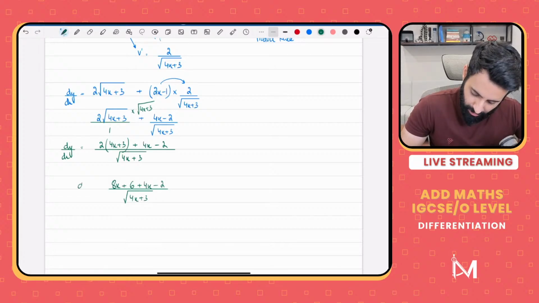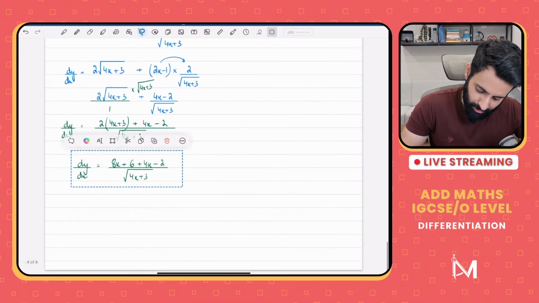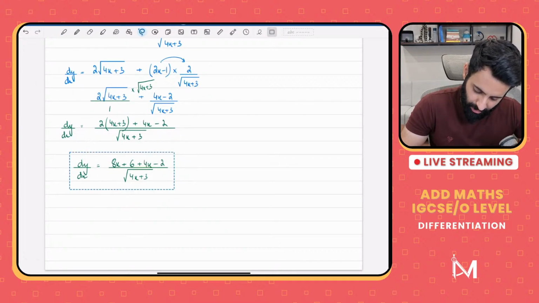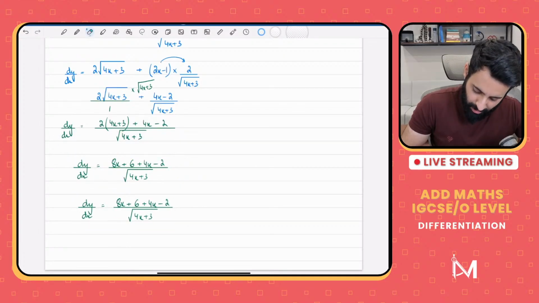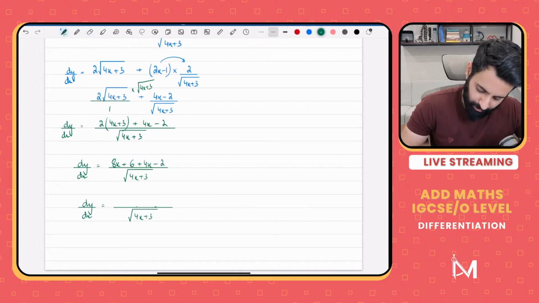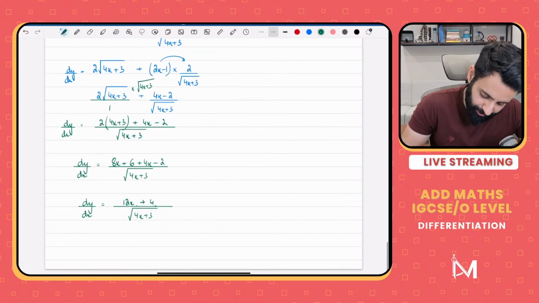Okay, so I think we're almost there. 8x plus 4x is 12x, 6 minus 2 is 4. So let's take advantage of technology and duplicate this. I'm afraid you guys can't do that in the exam. So 8x plus 4x will be 12x. So here it is, 12x. 6 minus 2 is 4. So 12x plus 4. And now what is it that we can take common? We can take 4 common. So we have 3x plus 1 over square root of 4x plus 3.